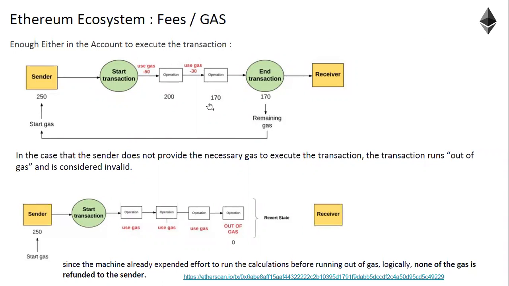Okay, is gas paid by the node owner? No, the sender. Why will the node pay? The one which adds the block will get the transaction fee. So the miner will get the gas. The sender will pay the amount for gas because he is the one who is consuming it.